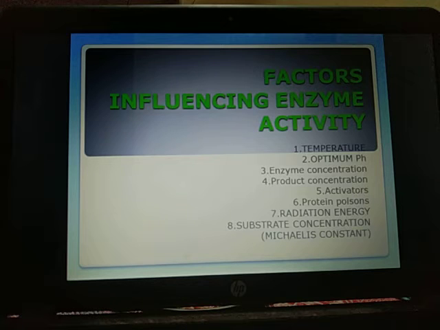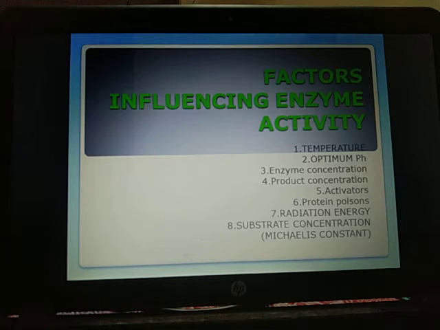Substrate concentration. An increase in the substrate concentration increases the rate of reaction. The enhanced rate is due to two factors: the occupation of more and more active sites by the substrate molecules, and a higher number of collisions between the substrate molecules. The rise in velocity is quite high in the beginning, but it decreases progressively with the increase in substrate concentration.